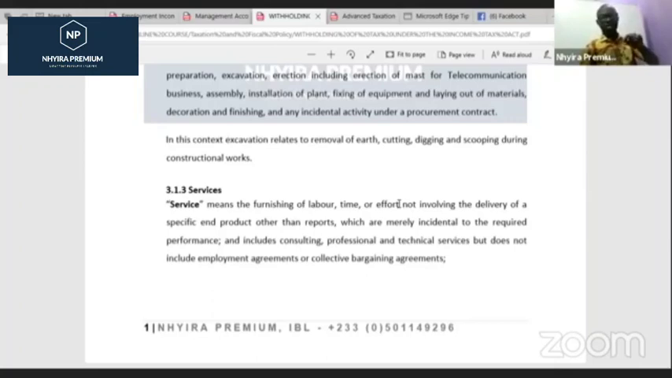Now, in case you are asking, Nhyira, what notes are you using here? This is actually from my book on advanced taxation. I have a book on advanced taxation, and that is where I'm taking all of these things from in relation to that.